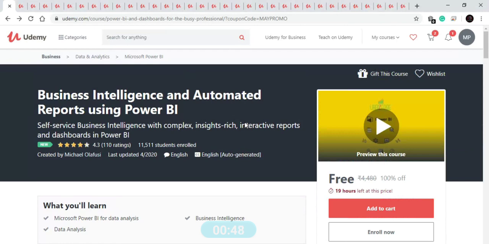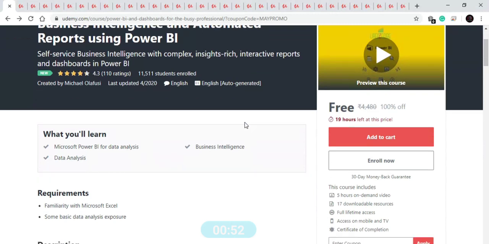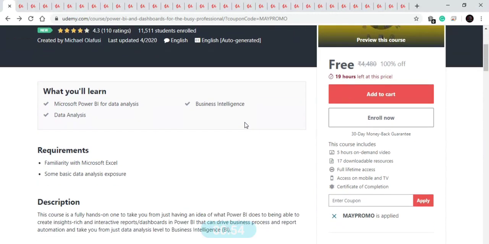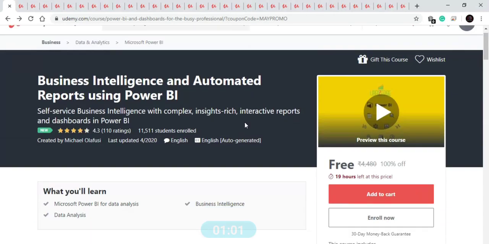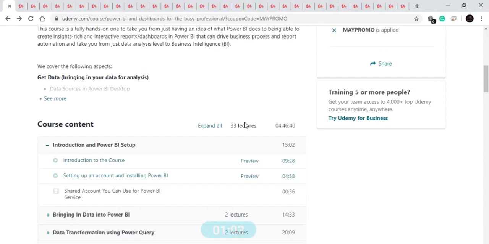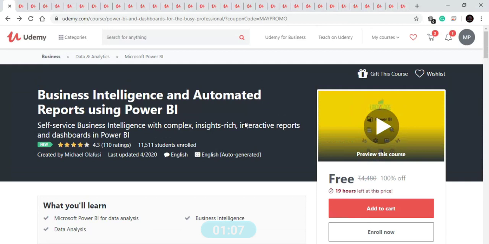Our first course is on business intelligence and automated reports. In this course you will learn about Power BI, how to do data analysis with Power BI, and what is business intelligence. This course is about 5 hours and available for free for 19 hours, and it comprises 33 lectures. You will get the links of all the courses in the description. Now let's move to our next course.